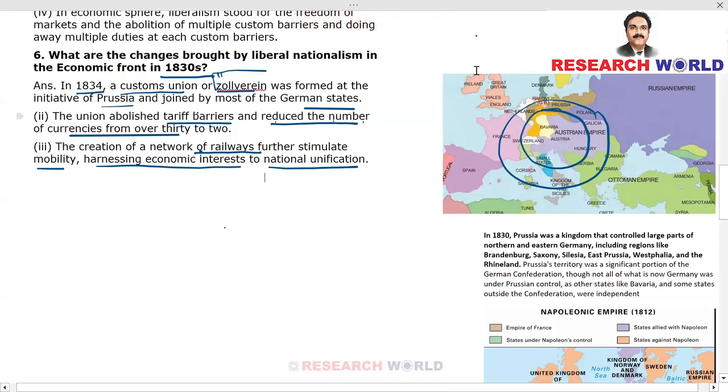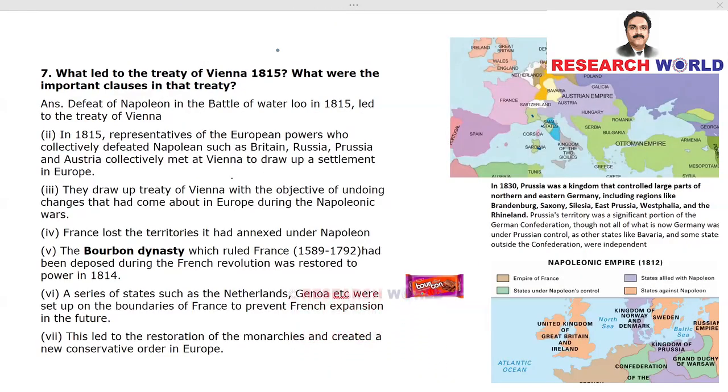All right. Coming to the seventh question of chapter 2. What led to the Treaty of Vienna in 1815? What were the important clauses in that treaty? This could be a very, very important question. Okay, friends. There are, let's say, 7 points which you need to remember while answering this question. Okay, let's start. 1. Defeat of Napoleon in the Battle of Waterloo in 1815 led to the Treaty of Vienna. It's a must, very, very important point.